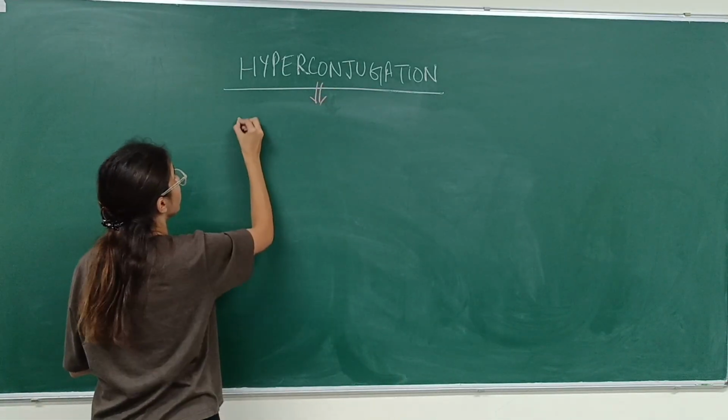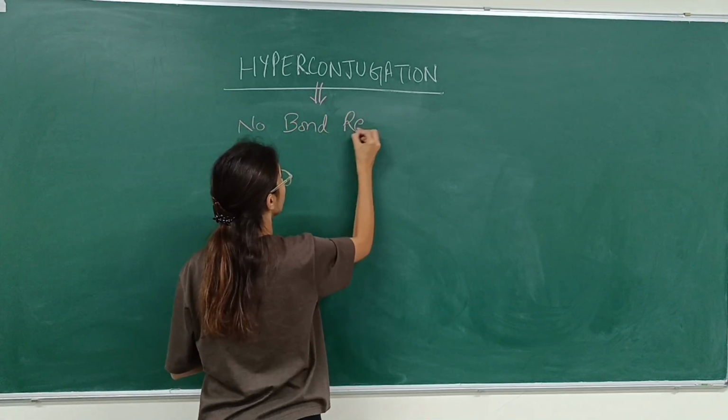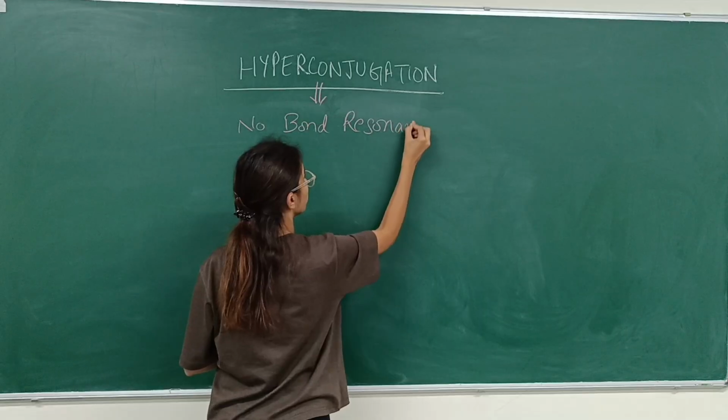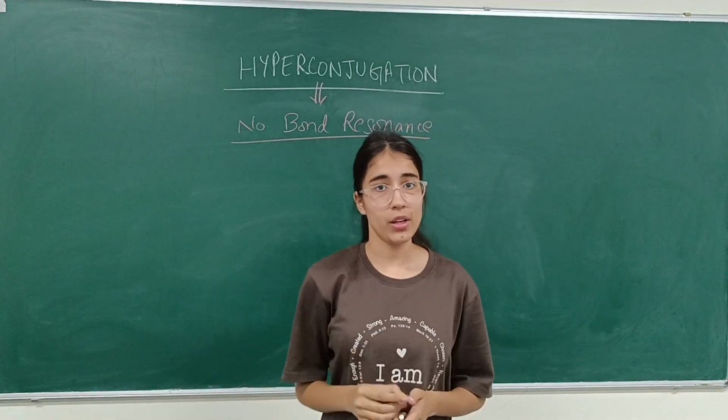Hyperconjugation is called no bond resonance. So what is meant by no bond resonance?